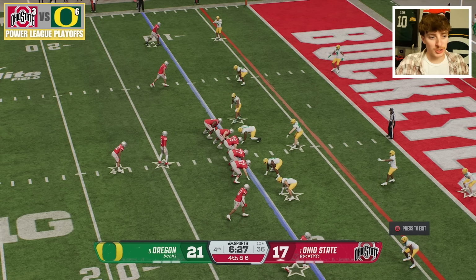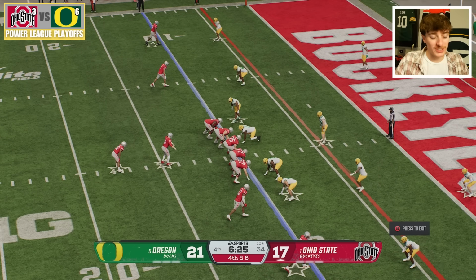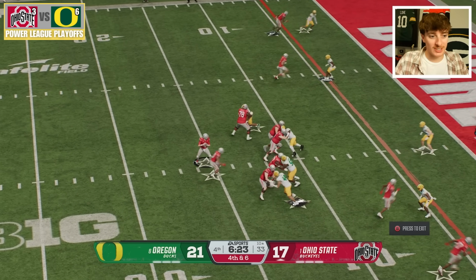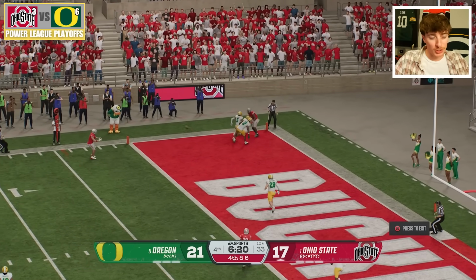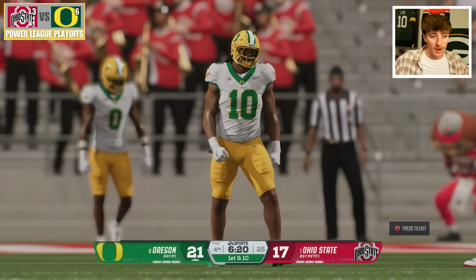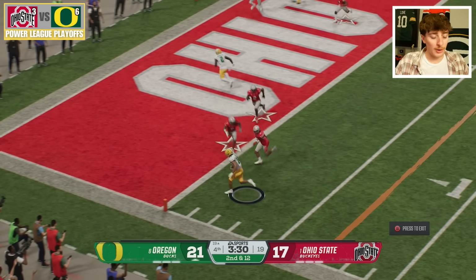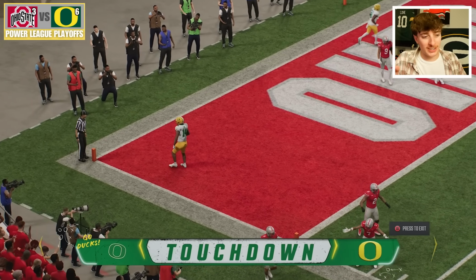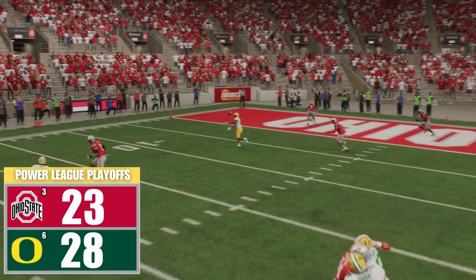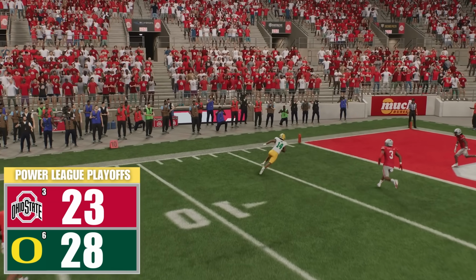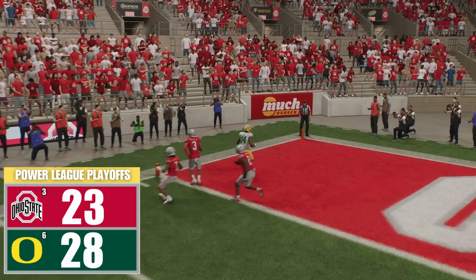Ohio State versus Oregon. Oregon is up by 4 points as Ohio State's going for it on 4th down and 6 at the 10-yard line. Interesting decision. There's still 6 minutes left in this game, and a post route in the end zone. No, it's not there. Turnover on downs. Oregon takes over, and Oregon is going to find the end zone to go up by 2 scores. That really went south for Ohio State. Yeah, Oregon will hold on in this game, and Ohio State, it's weird not going to see them promoted first, but I guess they'll stay in this league for another season.